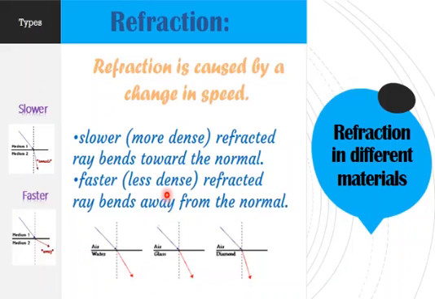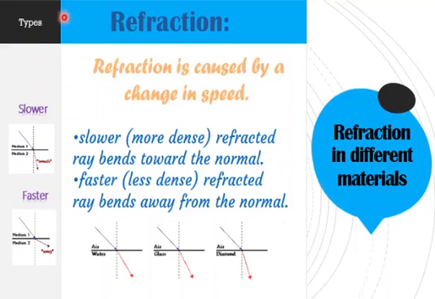So it depends upon the speed of the light when it changes the medium. If the medium is denser, its speed slows down, but if the medium is less dense, the light speed is higher. As you can see in the case of air to water, there is little difference. But air to glass, there is a little movement towards the normal, and here you can see more refraction, more bending, refraction towards the normal. In this way you have studied refraction in different materials.